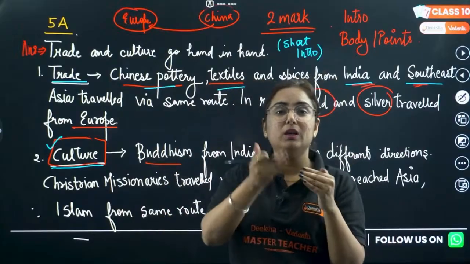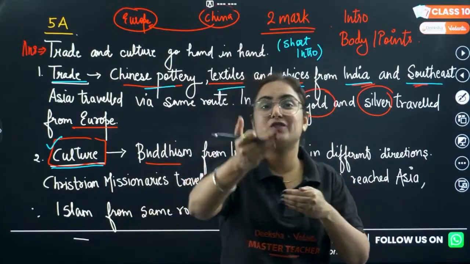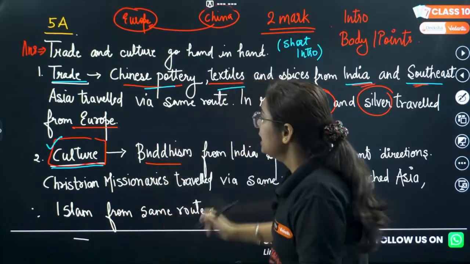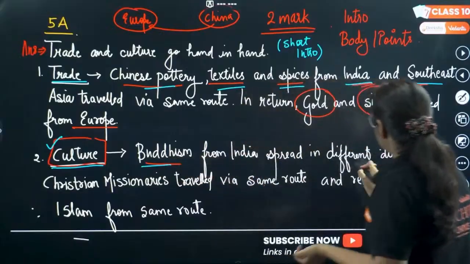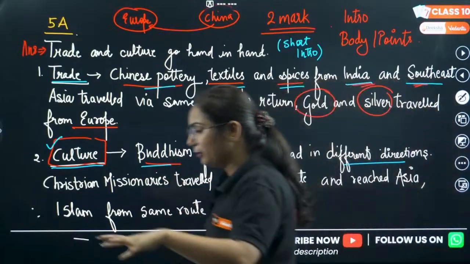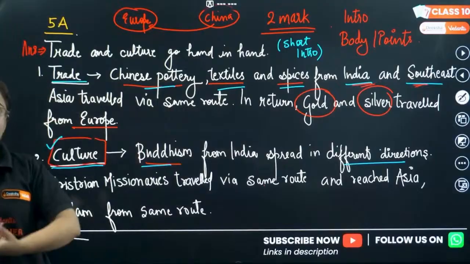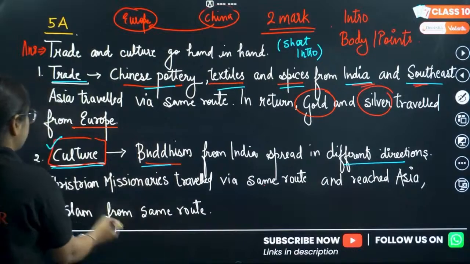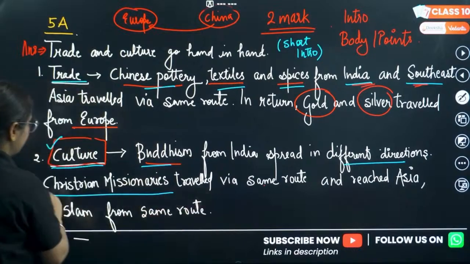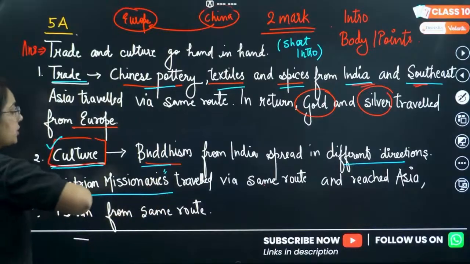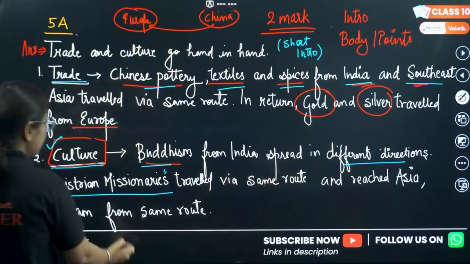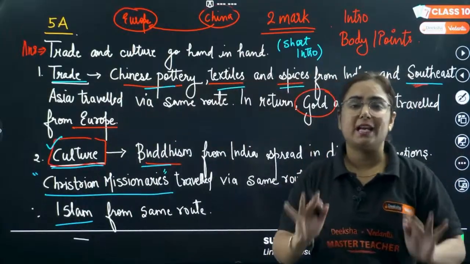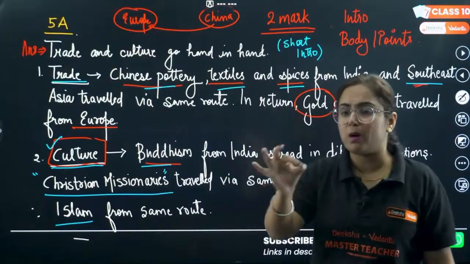Similarly, when people traveled for trade from one place to another, will there be sharing of culture? For sure, no doubt. So yes, Buddhism from India spread in different directions. We know that Buddhism started from the Indian subcontinent and spread to the rest of the world from the same route. Even Indian or South Asian people were not aware of Christianity, but Christian missionaries traveled via the same route. Even the Islam religion also traveled via the same route. And this is the answer for the 2 marker question.